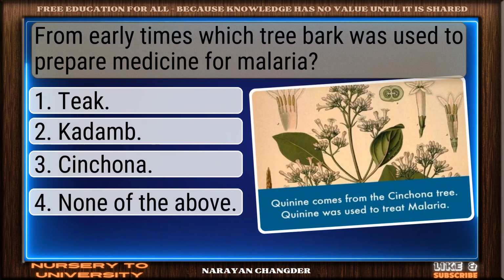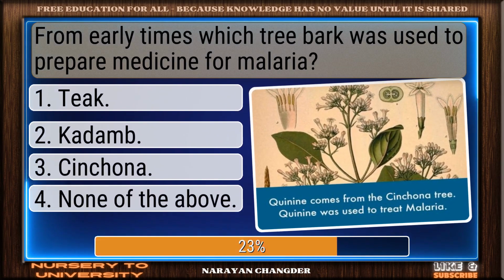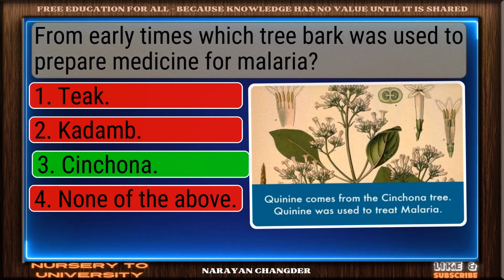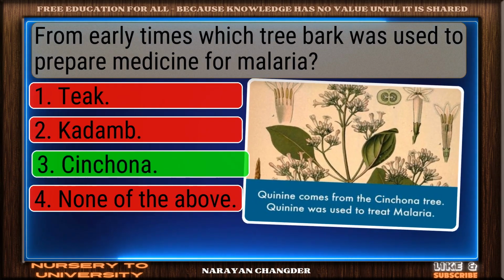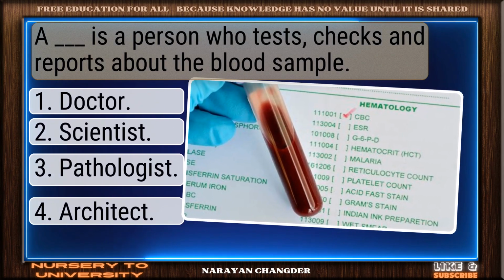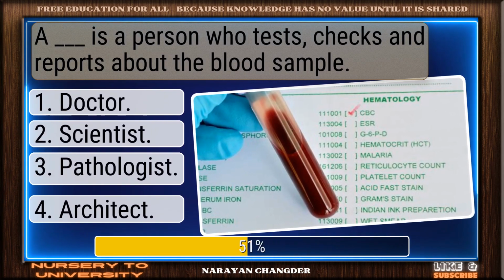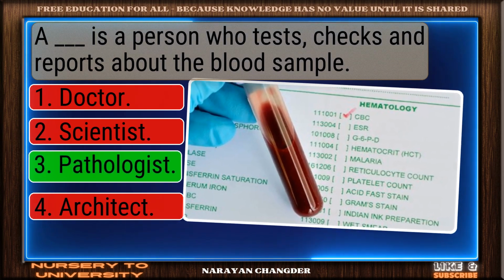From early times, which tree bark was used to prepare medicine for malaria? Perfect. Cinchona is the correct choice. A ____ is a person who tests, checks, and reports about the blood sample. Valid point. Pathologist is true.